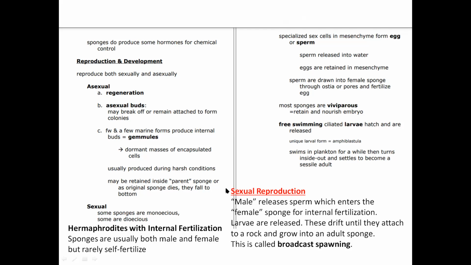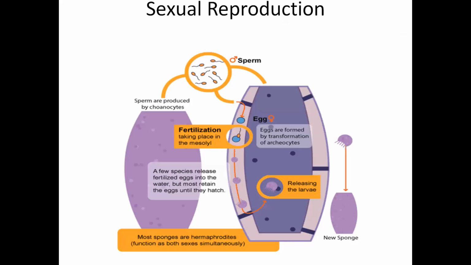So, sexual reproduction. We have to remember sponges are hermaphrodite, but the sponge which releases sperm is called the male, and the sponge which takes the sperm in through the ostia is called the female. The larvae are free swimming and are released, and these drift until they attach to a rock and grow into an adult sponge.